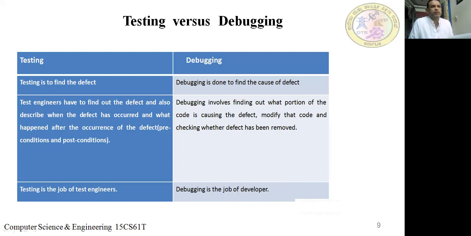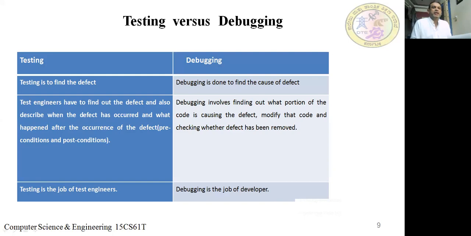Test engineers have to find the defect and also describe when the defect occurred and what happened after its occurrence, like pre-conditions and post-conditions. They should tell whether the defect was identified when you entered the input, which is what we call the precondition, or after entering the input, during the output. The test engineers have to tell the developers.